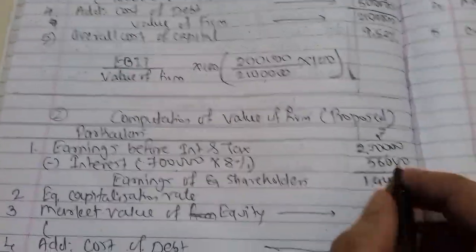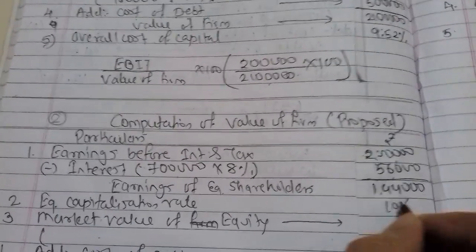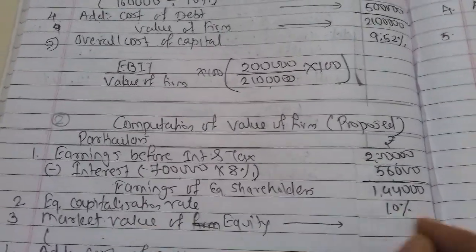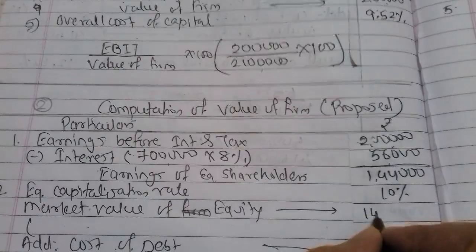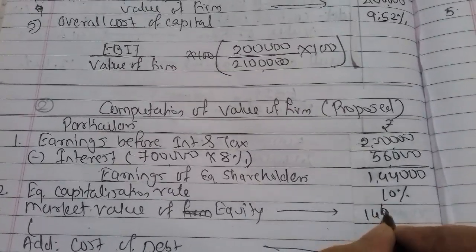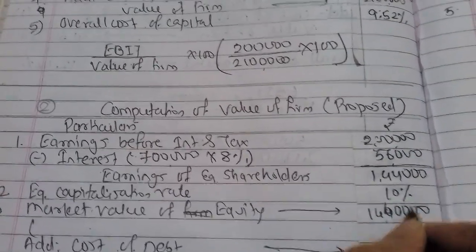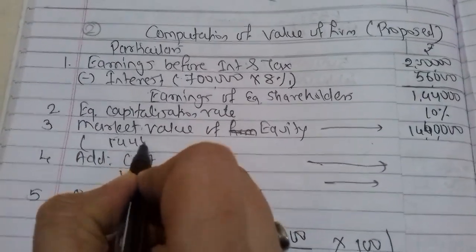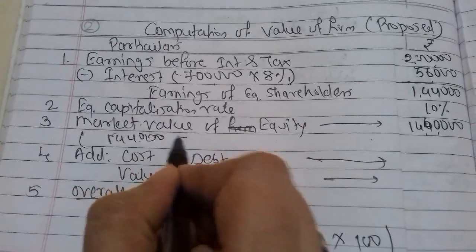So 2 lakhs minus 56,000 will be 1,44,000. Now the equity capitalization rate will again be the same, 10%. So 1,44,000 divided by 10% will give the market value of equity, which becomes 14,40,000.